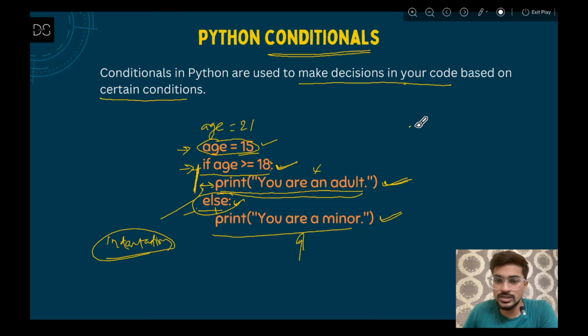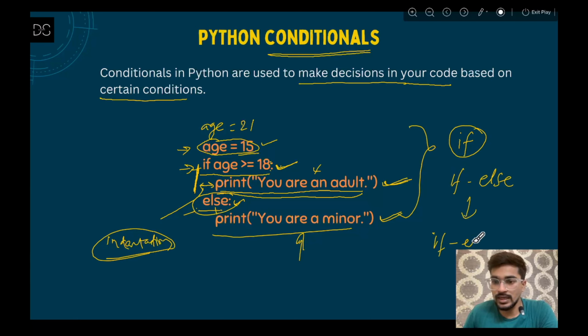Now this was a simple if else condition that I have shown you. So I just tried to make an overview of that concept, and now we are going to see that practically in a Colab notebook, how these conditions work, and we are going to see it in 3 categories. That means first of all we are going to see simple if conditions, then if else condition, and after that we are going to see if, then elif, and then else. So these are the 3 cases that we are going to look at.